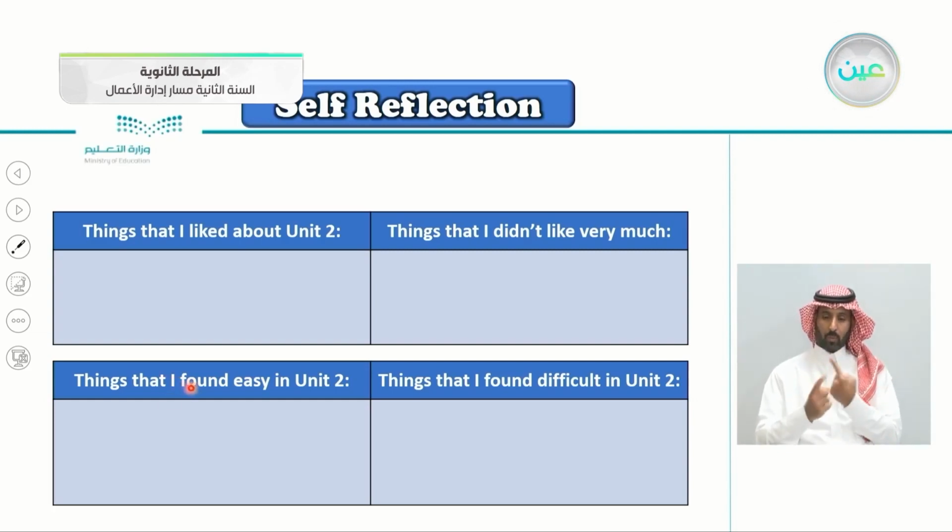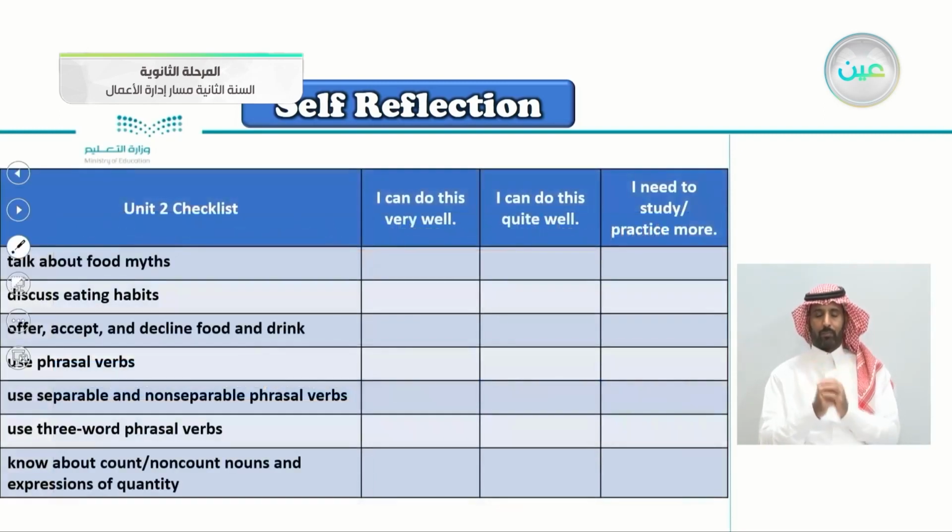So what lessons do you find easy in Unit 2, maybe the theme itself, the reading lesson, and so on, and things that you find difficult, maybe the grammar or the form, meaning, and function. And here is a checklist to get more details. Checklist for Unit 2. Things that you do very well, so things that are easy for you. Things that you do quite well, and things that you need to practice more, and to study more.